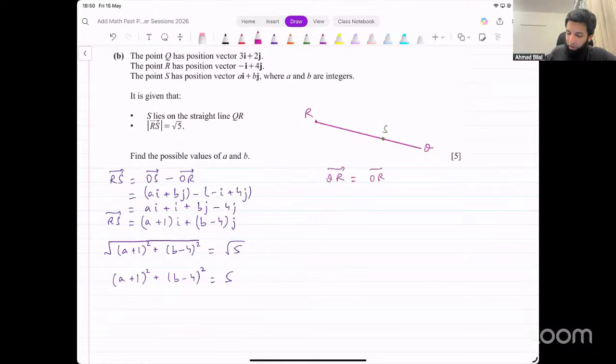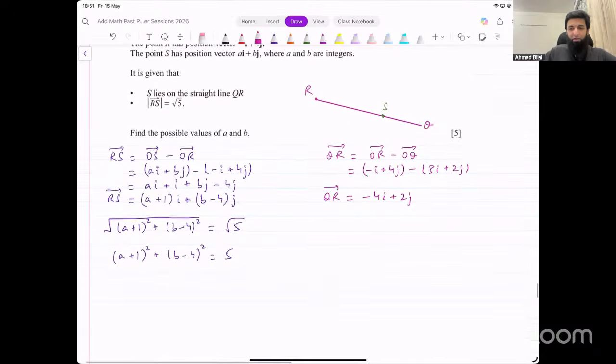That will be OR minus OQ, right? OR is minus i plus 4j. Subtract from this 3i plus 2j. Now, what does that simplify to? Minus i minus 3i, that is minus 4i. 4j minus 2j, that will be plus 2j. That is the vector QR.